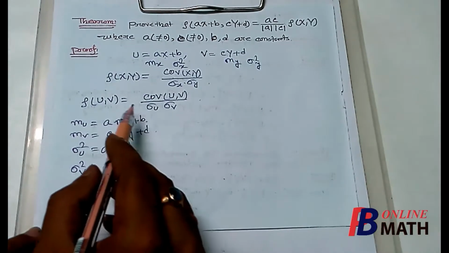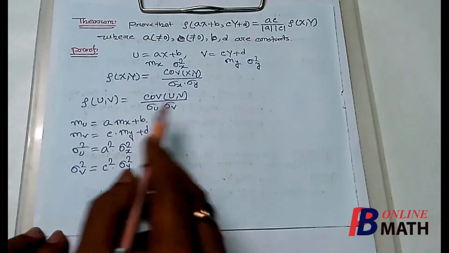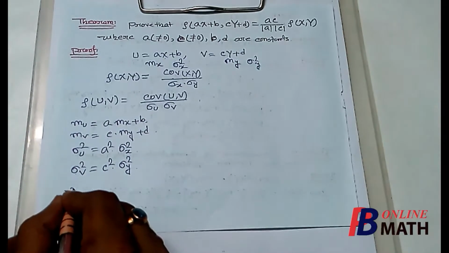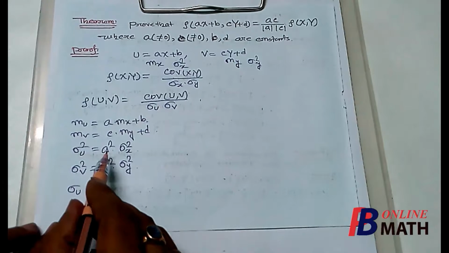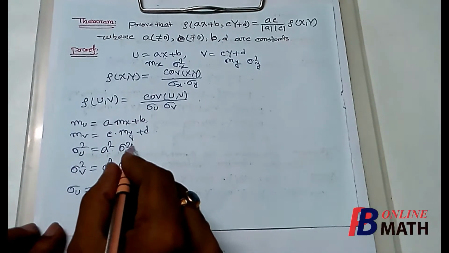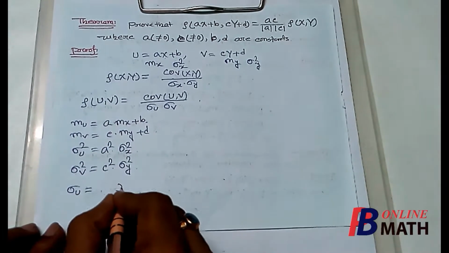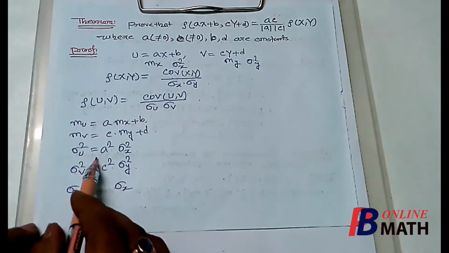But to compute the correlation coefficient, we need to find the standard deviation. So standard deviation of u, which is sigma u, is the positive square root of a square into sigma square x. Now the positive square root of sigma square x is sigma x because it is always positive, but a may be negative or positive.